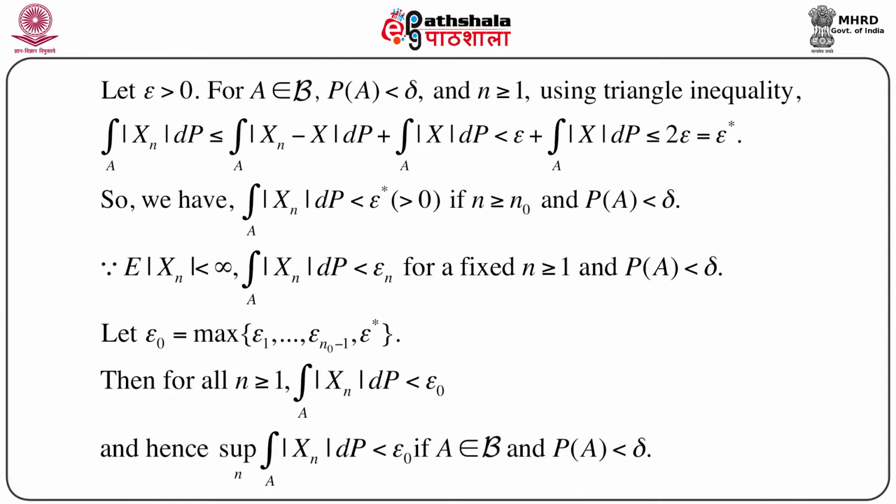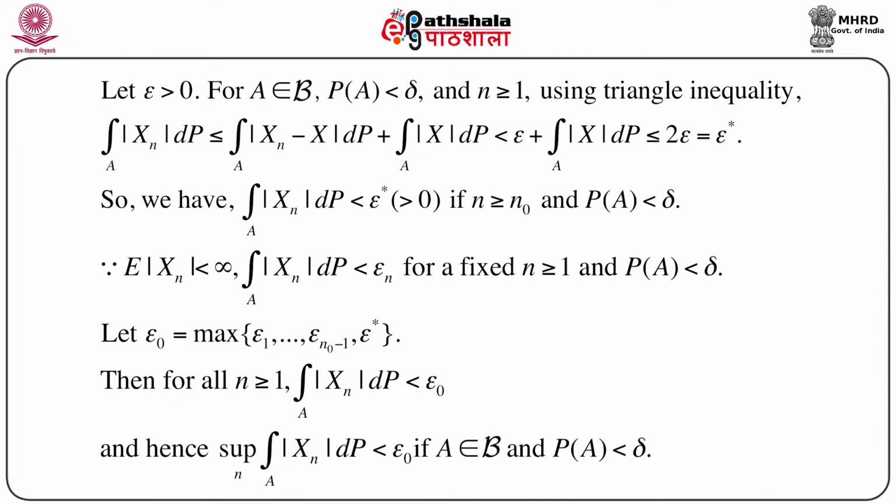So the left hand side becomes less than epsilon plus integration of mod X dP over A. But again, expectation of mod X is less than infinity, we have just proved it. So this whole quantity is again less than 2 epsilon, that means we call it epsilon star.